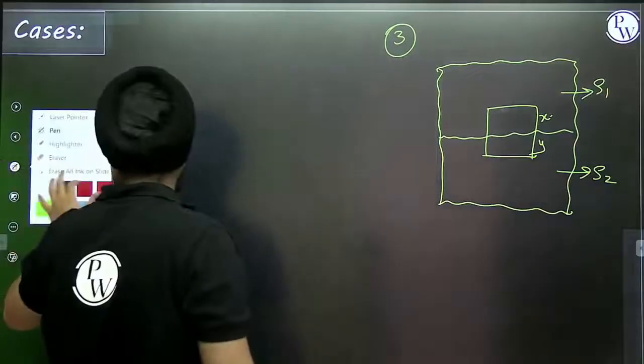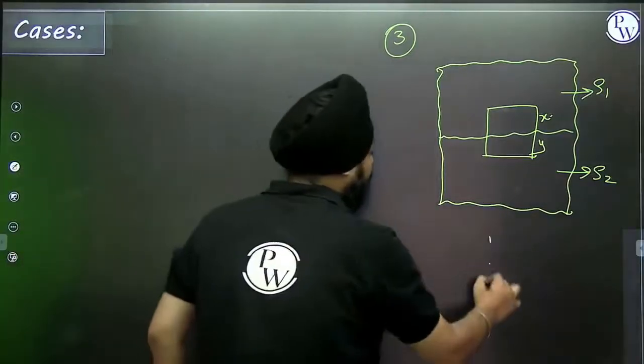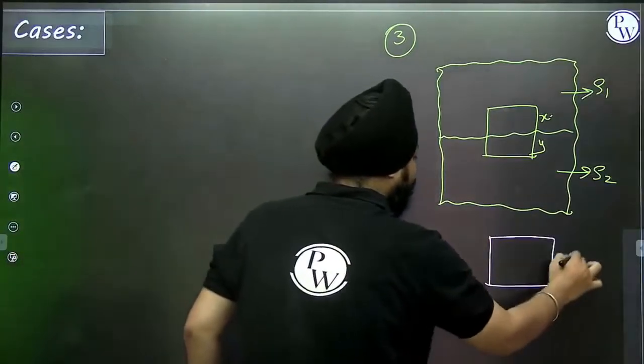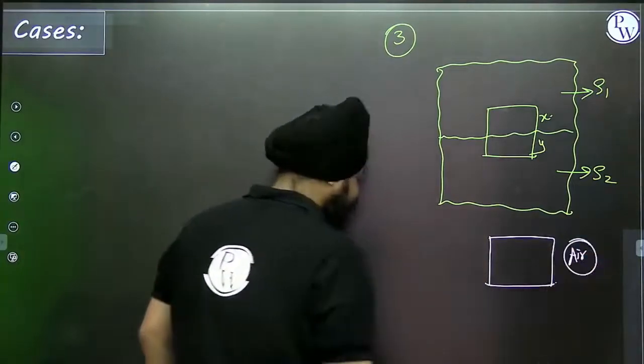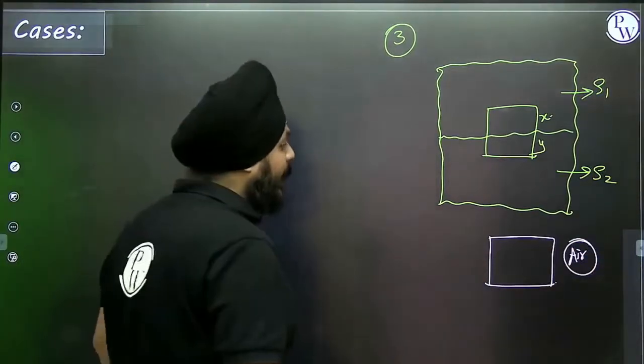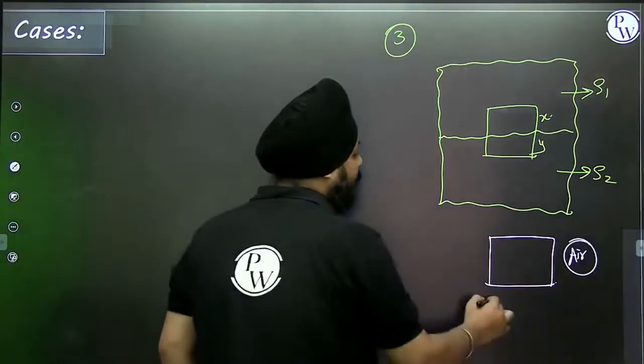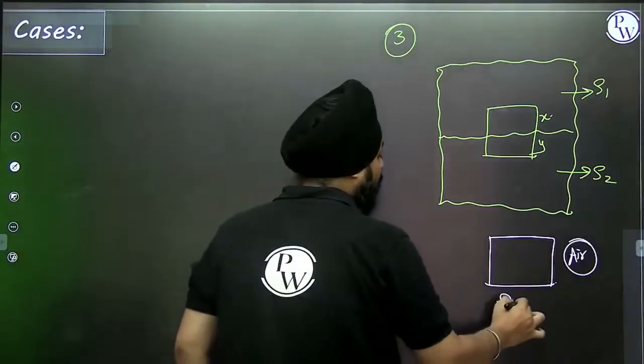So in this case, what will happen? Two fluids are there. Density of an object inside the air, if I'm talking about air, then what will happen? The density of the object is rho, and the length is L.